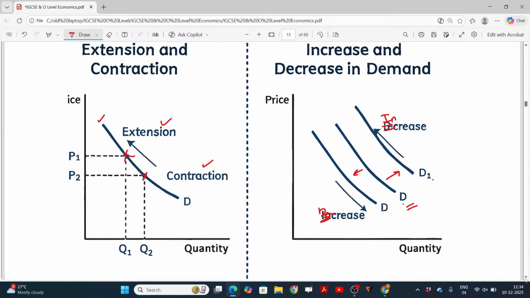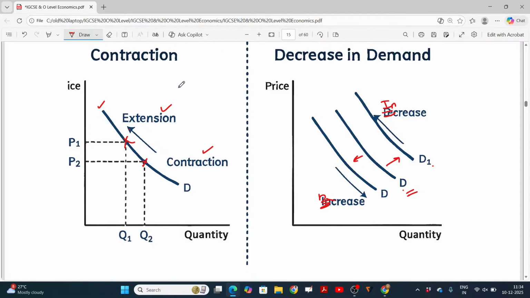To make you understand further, let me explain here. Now, price, quantity demanded. If the price is 5, quantity demanded is 10. If the price is 4, the quantity demanded is 12. If the price decreases to 3, then quantity demanded is 14. If the price decreases to 2, then it is 16. If the price is 1, then this value is 18. Moving from here to here leads to an increase in quantity demanded, right? Then it's called expansion, extension.